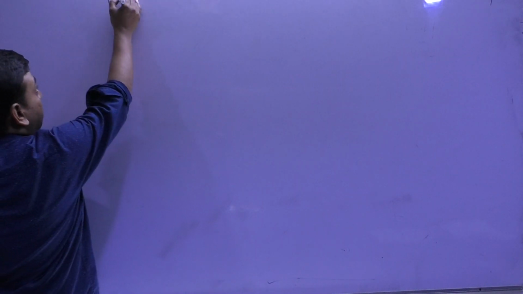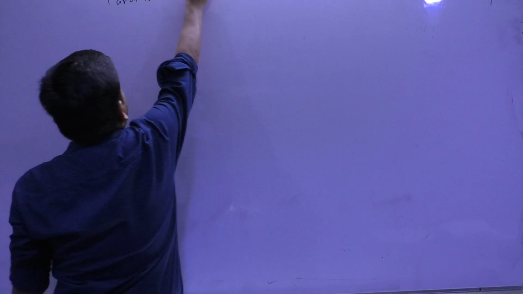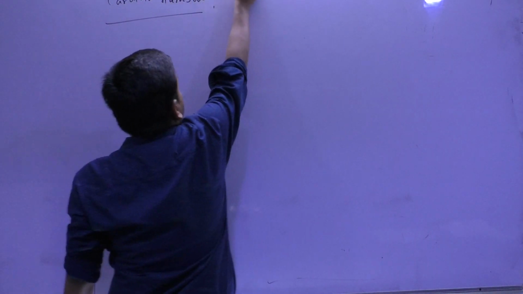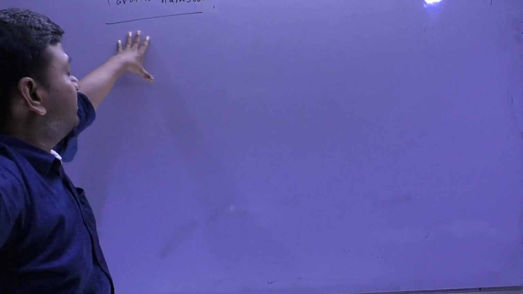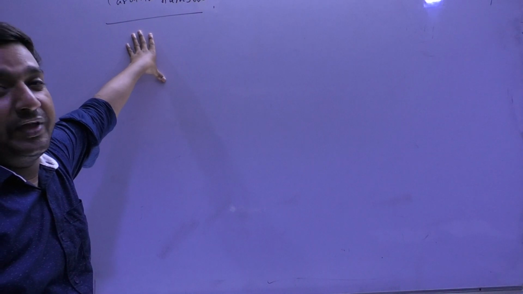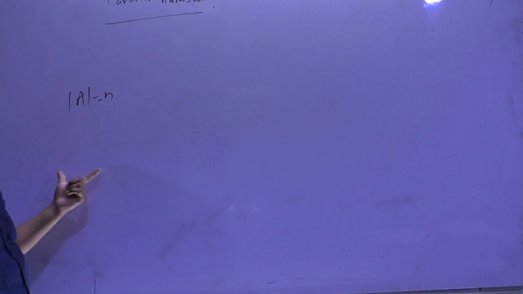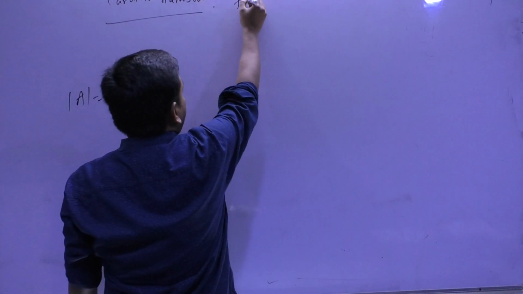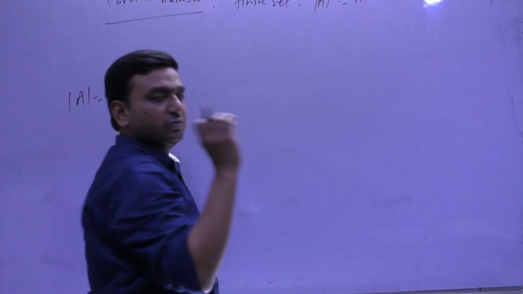So write cardinal numbers or cardinality. See, cardinality means the number of elements in that set. We have known this since childhood. We know the cardinality of a set is the number of elements in that set. So what happens? If a set is finite, the cardinality will be some finite number, depending on the number of elements.